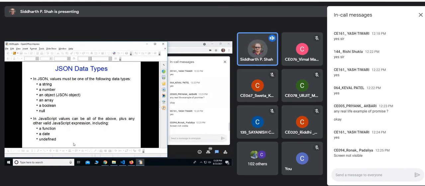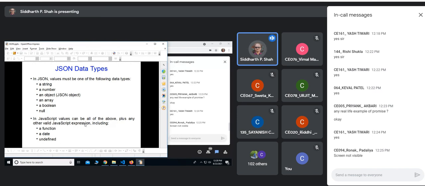And what can be the values? Okay, so in JSON, values must be one of the following data types. It can be string, it can be number, it can be object, that is JSON object, an array, a boolean, or null. These are the possible values for any value that you put in JSON object.